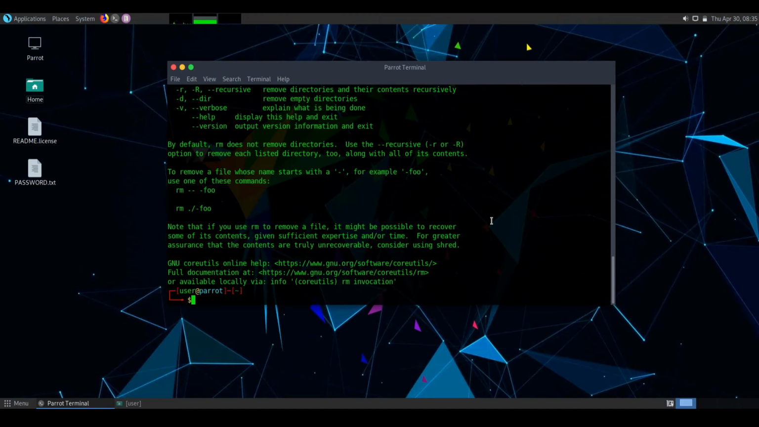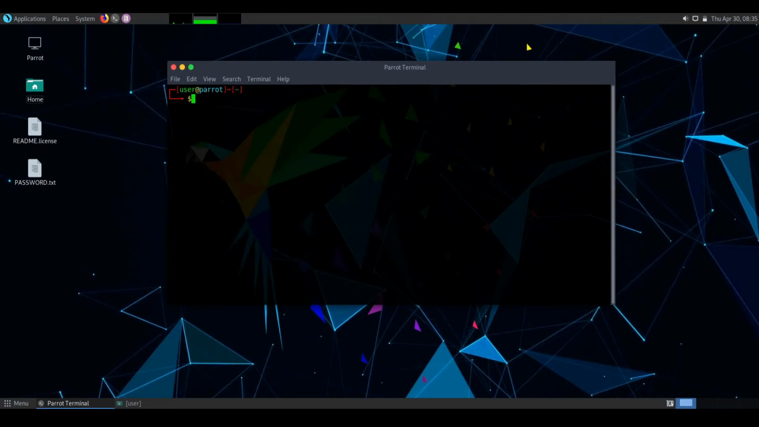For deleting everything from the terminal, we use the command clear. Just type clear and hit enter. So now for exiting, just type exit and hit enter.